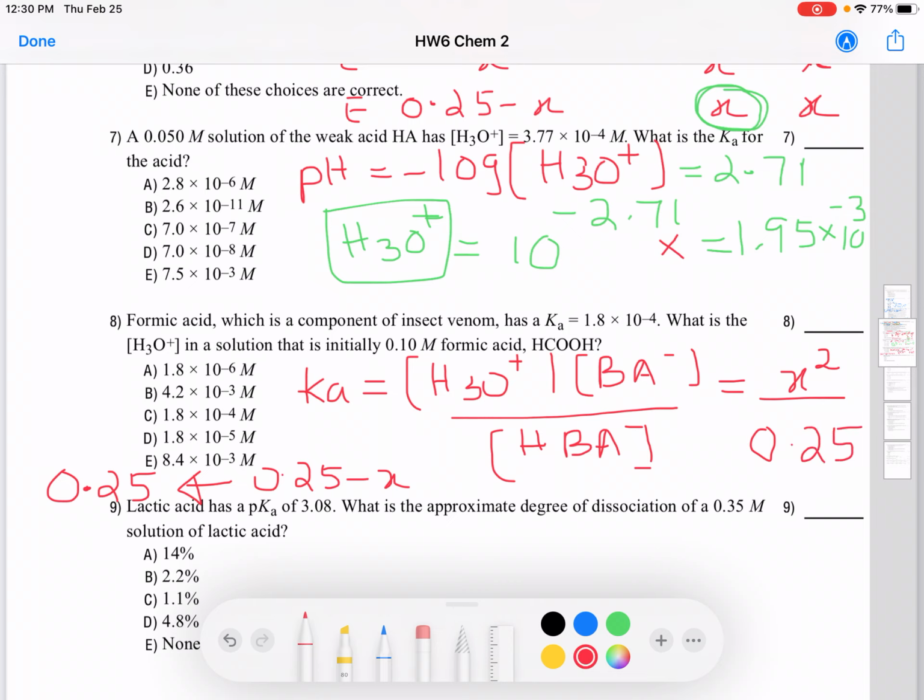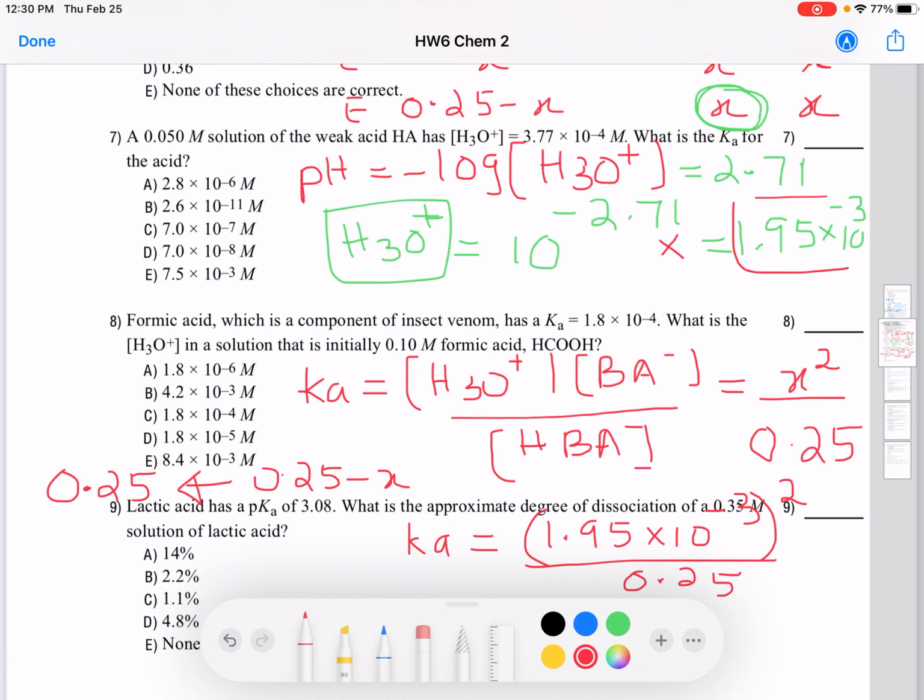We found X, this value. So then your Ka is going to be 1.95 into 10 to the negative 3 raised to the power 2. Remember, it has to be X squared, and then you divide by 0.25. That will give you Ka.